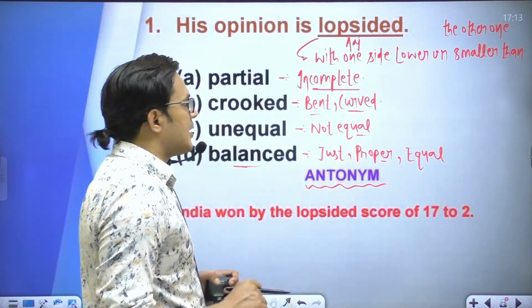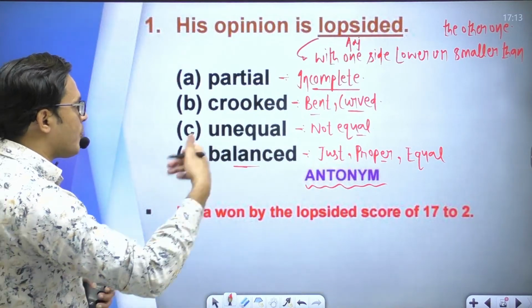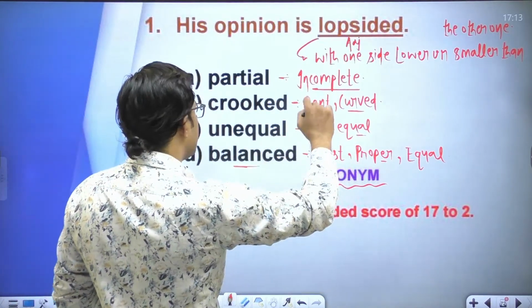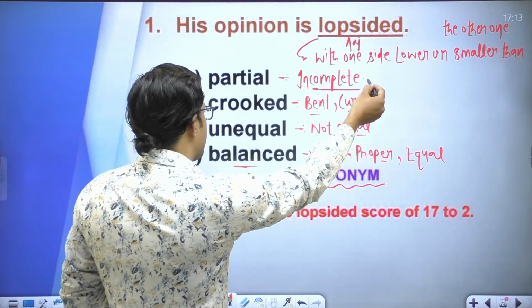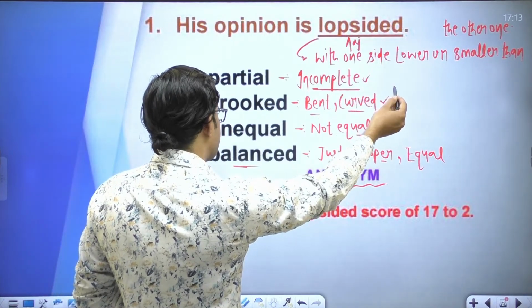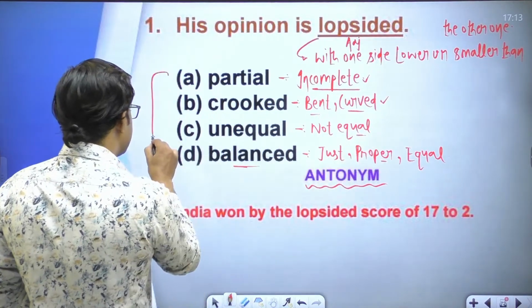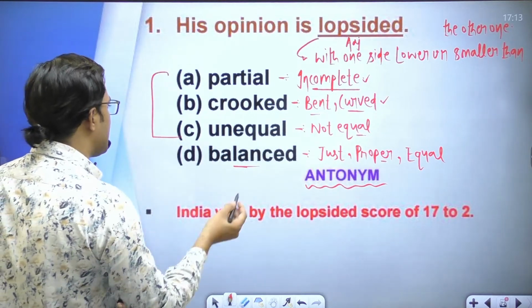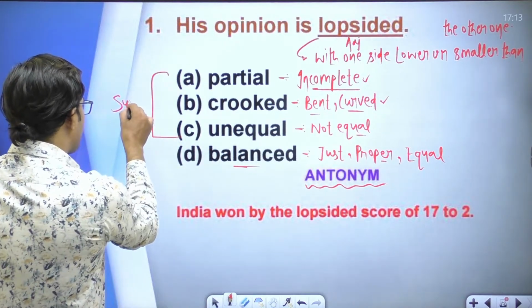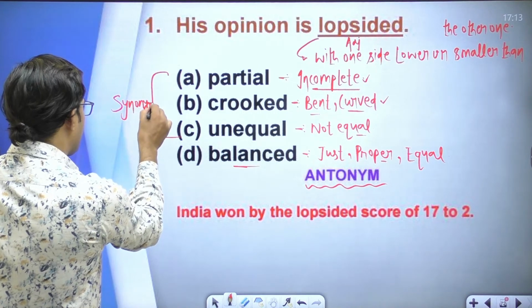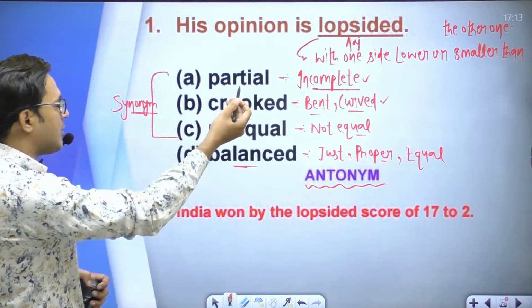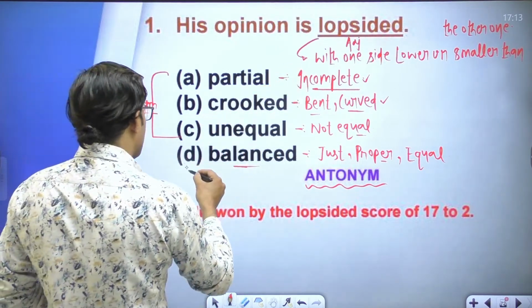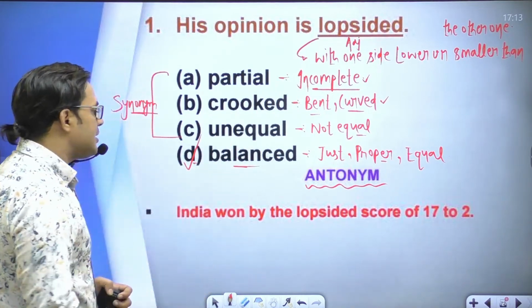So you have to tell the opposite of lopsided. Lopsided means something that is incomplete, bent or curved, or not equal. Make sure all these three words are synonyms of lopsided, but we are talking about the opposite. So the opposite of lopsided will be option D, balanced.